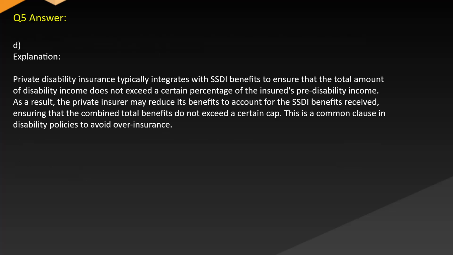Answer D. Explanation. Private disability insurance typically integrates with SSDI benefits to ensure that the total amount of disability income does not exceed a certain percentage of the insured's pre-disability income. As a result, the private insurer may reduce its benefits to account for the SSDI benefits received, ensuring that the combined total benefits do not exceed a certain cap. This is a common clause in disability policies to avoid overinsurance.